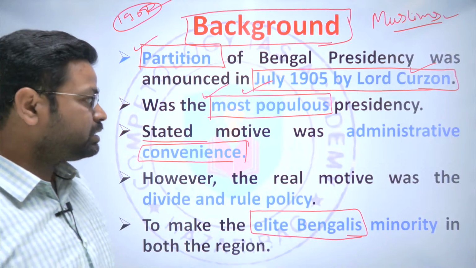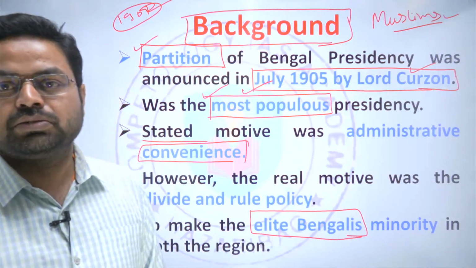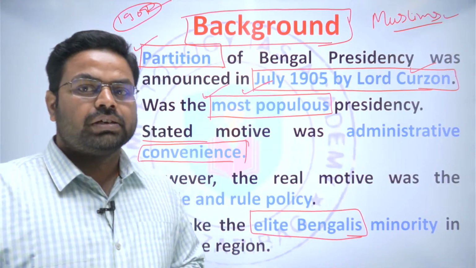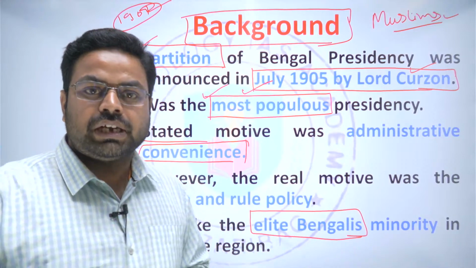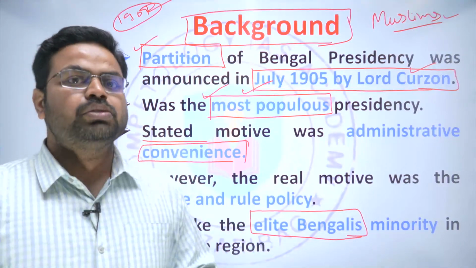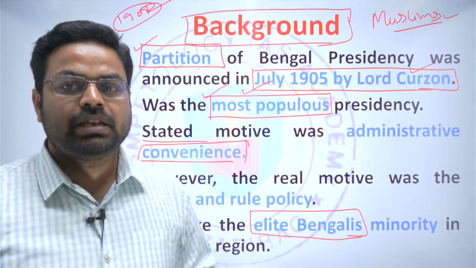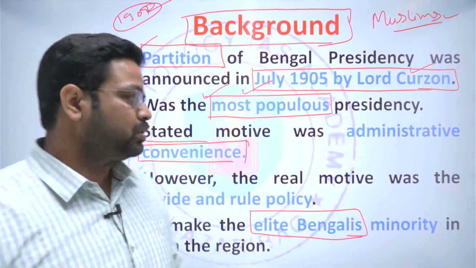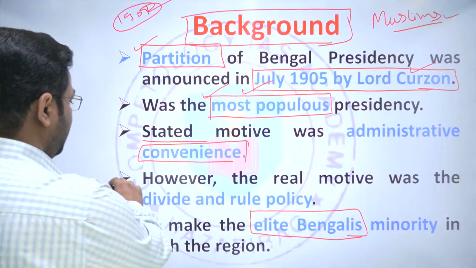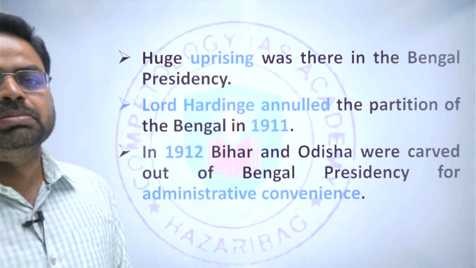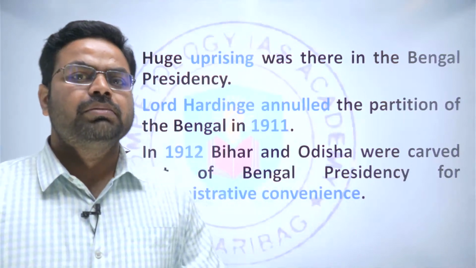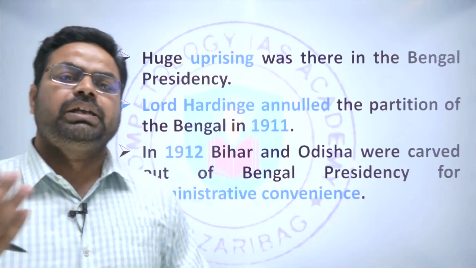That is why the Bengalis became a minority in the Western Bengal region also. That was the main motive of Lord Curzon: to divide the elite Bengalis so that they would be politically weak due to being in a minority, and would not be in a position to lead or organize any uprising or political movement against British rule. They had a bit of success in that, because in East Bengal the Muslims supported British rule, as they had been appeased by getting a separate province.